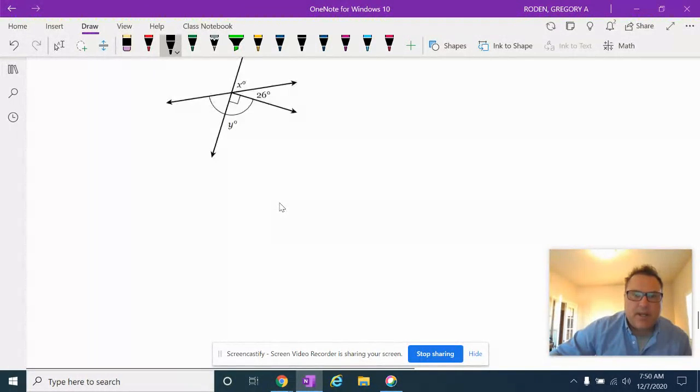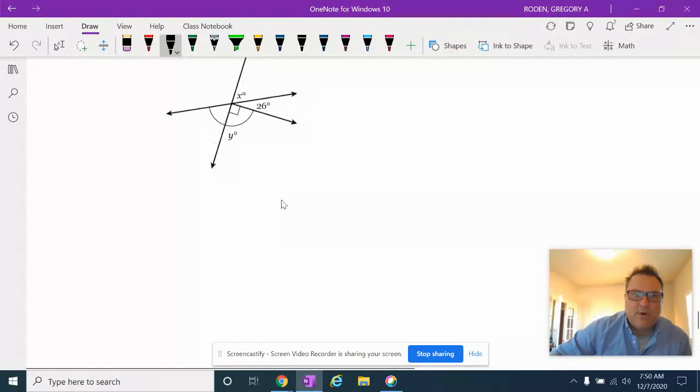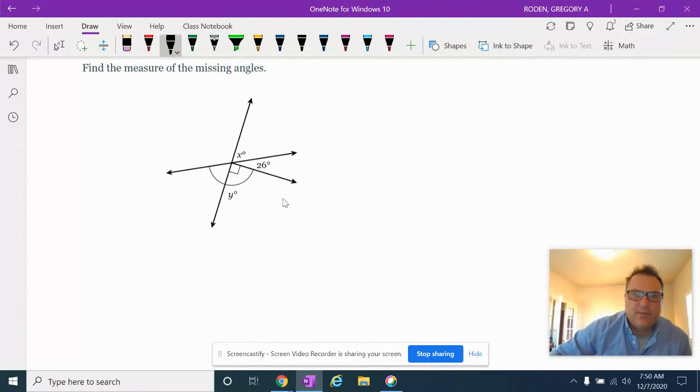Let me just find one I want to do. I have 3 more, and I don't want to do all of them. Let's do this one. This one looks pretty good. Okay, so we want to find X and Y. What I would do right now is call this angle Z, because if I know angle Z, then I'll know angle X, because they're vertical to each other, right?